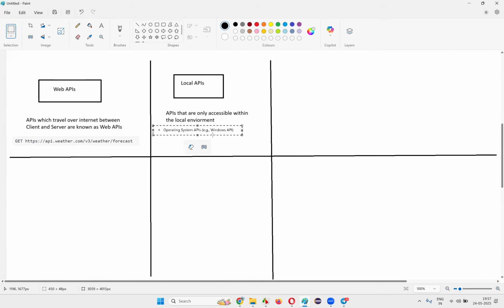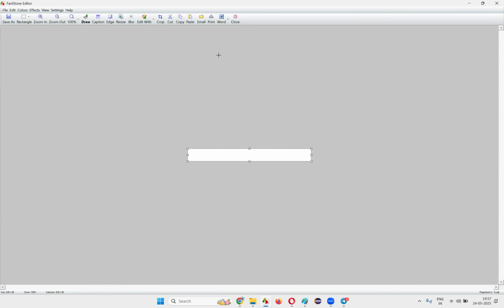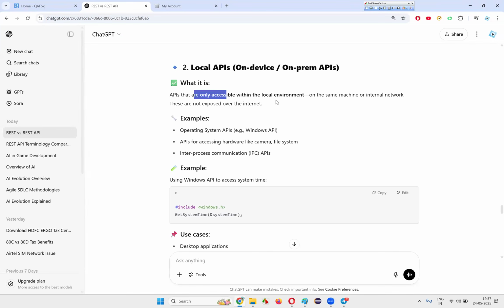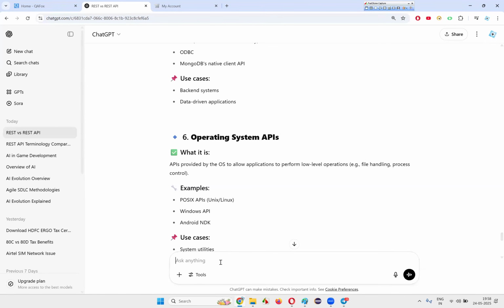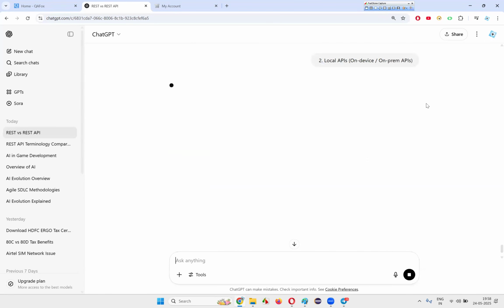Operating system APIs are called local APIs. The simple thing is that in the local environment, whatever API calls happen are local. If you want more details about this, you will get more information right here.